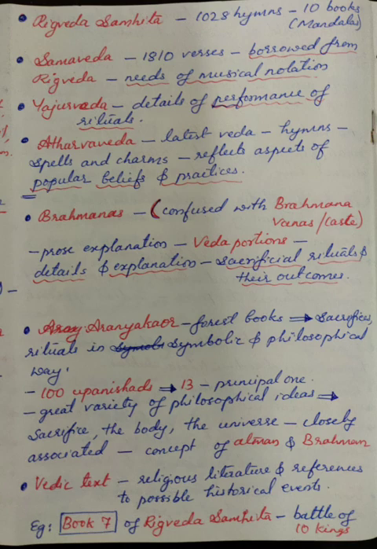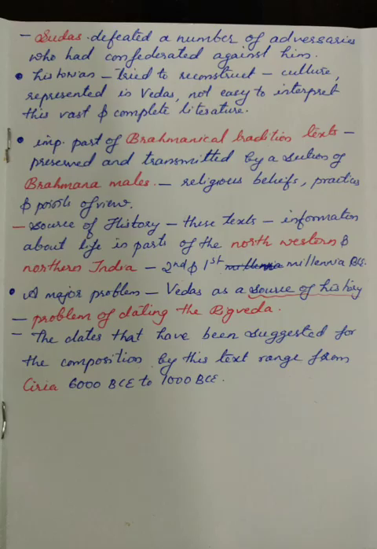Next, Vedic texts comprise religious literature and references to possible historical events. For example, Book 7 of the Rig Veda Samhita refers to a battle of 10 kings in which Sudas defeated a number of adversaries who had confederated, who had joined an agreement against him. Historians have tried to reconstruct various aspects of the culture represented in the Vedas, but it is not easy to interpret this vast and complex literature.